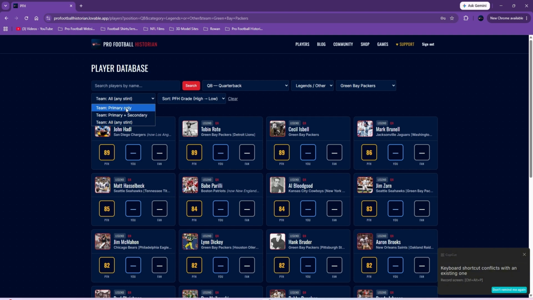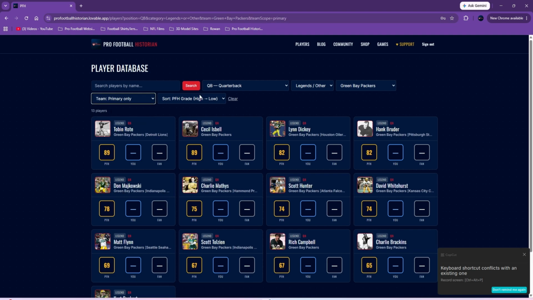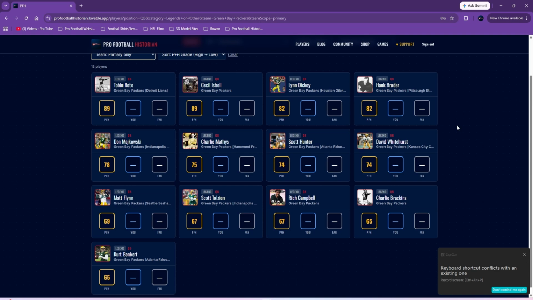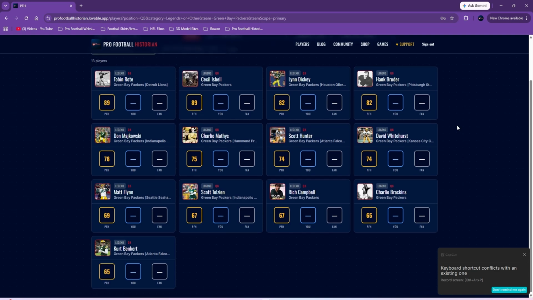Now you can also sort just by primary and secondary. So if you just want to find guys that their primary team was Packers, then it would remove like Mark Brunell and Matt Hasselbeck and players like that, since that wasn't the primary team in the NFL.